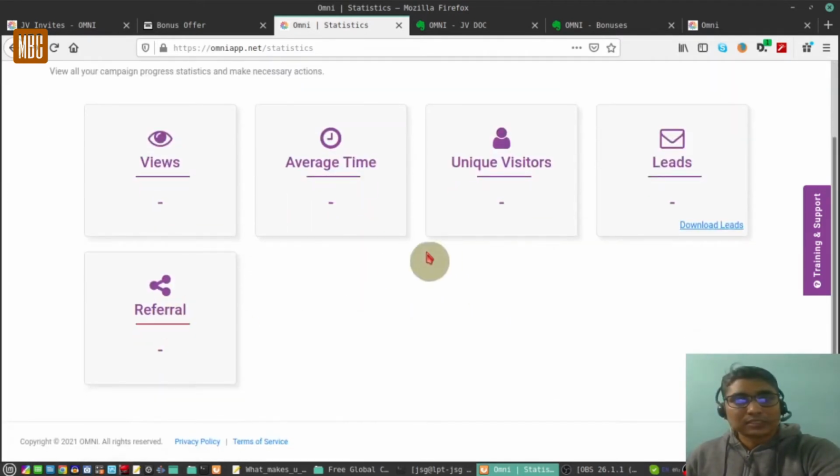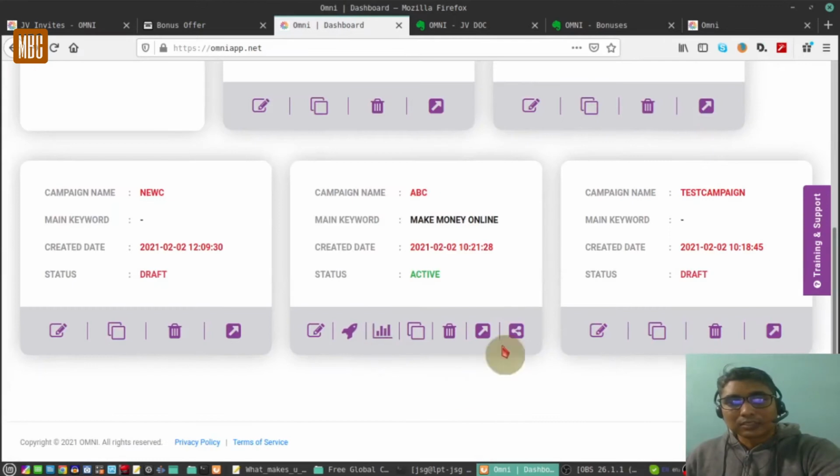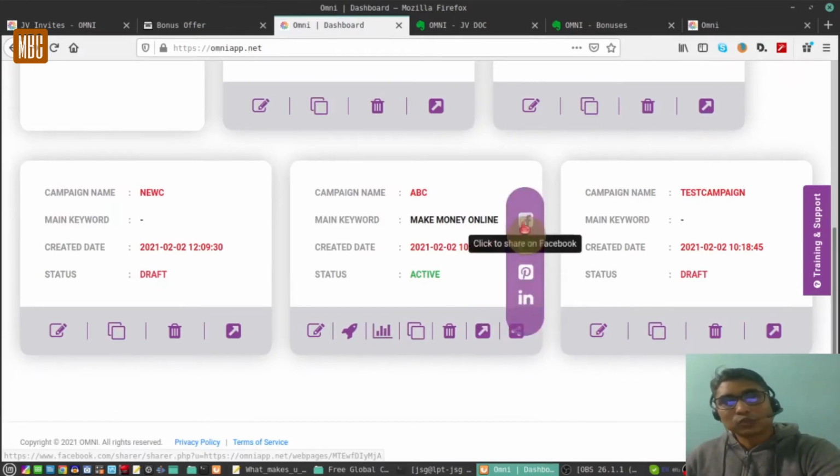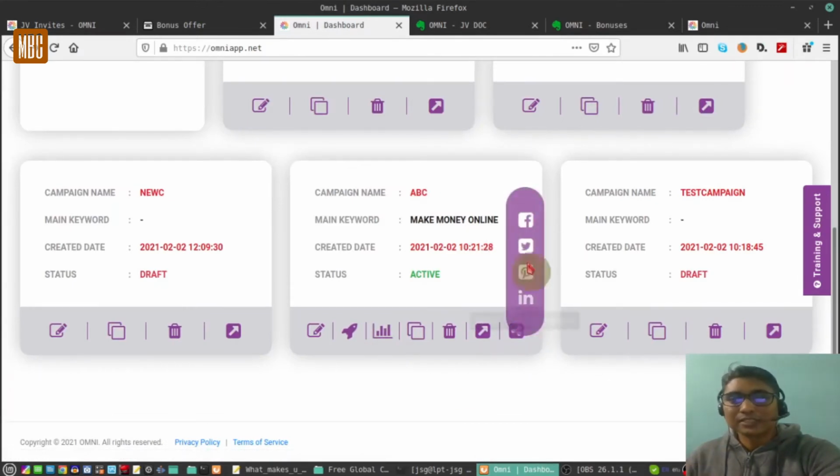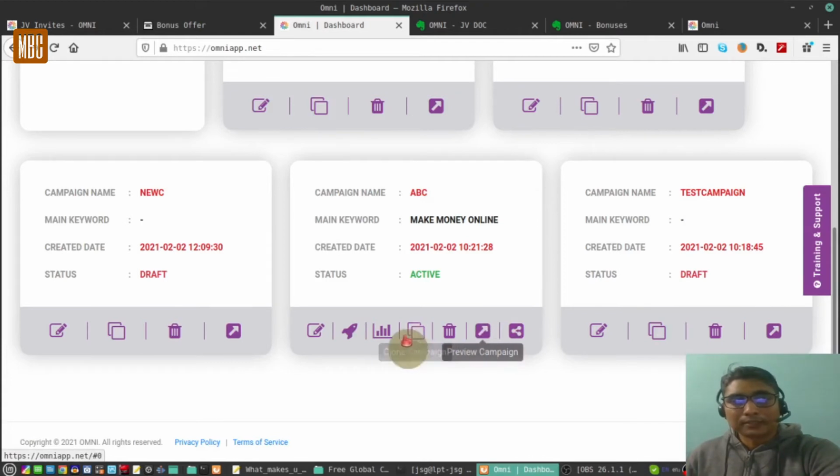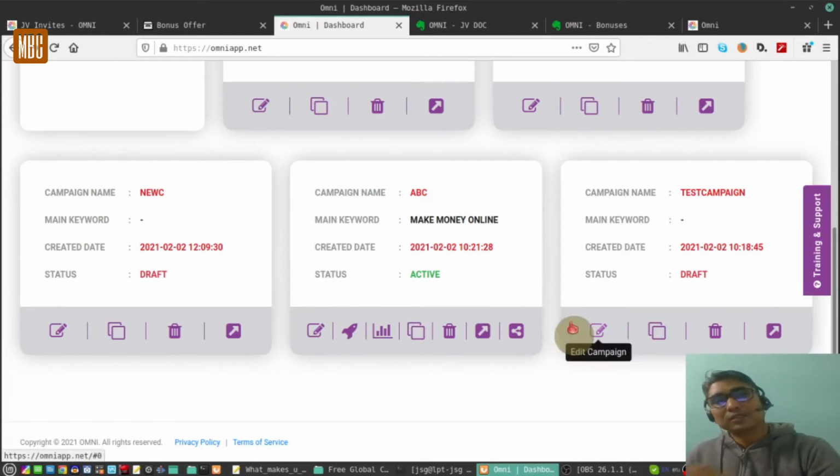You can always share this in your social network platforms, and it is pretty easy. You just have to click on these LinkedIn or Facebook icons, and it will be linked. So basically these are the options that you'll get.